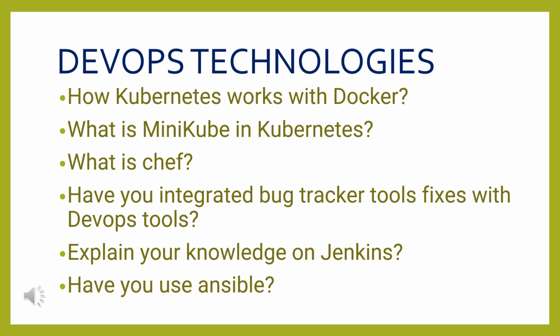The next question is how you integrate bug tracker tool fixes with the DevOps tools. Bug tracker tools like Jira have their own bug system, and the bug life cycle is made from that. So we need to explain how the developer fixes and how we make the build based on each fix. The next question is explain your knowledge of Jenkins. We need to explain basic Jenkins knowledge: how we create a build and how we deploy our project.